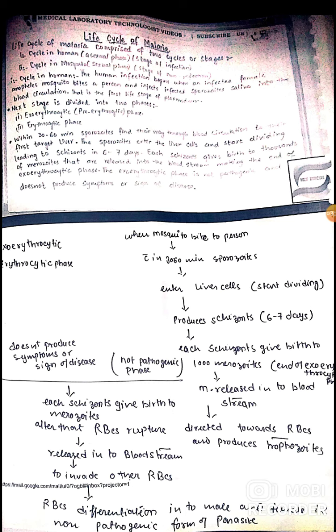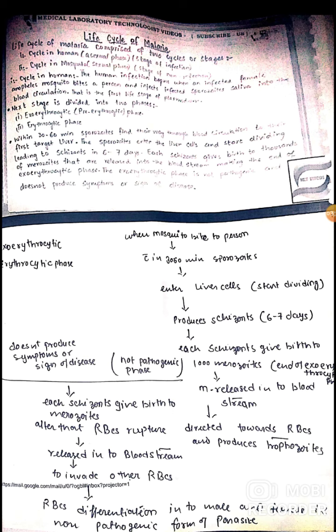Then the merozoites released into the bloodstream are directed toward the RBCs and produce trophozoites. Each trophozoite gives birth to merozoites. After that, the RBCs rupture and release merozoites into the bloodstream to invade other RBCs. Some of these then differentiate into male and female gametocytes, the non-pathogenic form of the parasite.